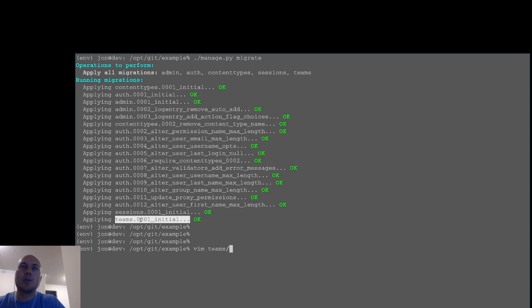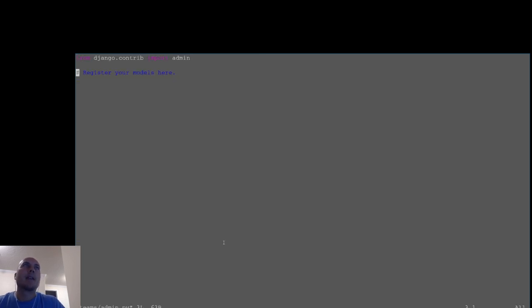Now what I want to do is be able to access these teams in the Django admin, so I can add and remove more, and update them. So I'm going to go to my app directory, go to admin.py, and from models, import Team.